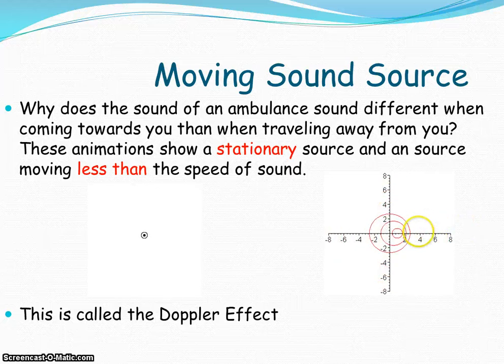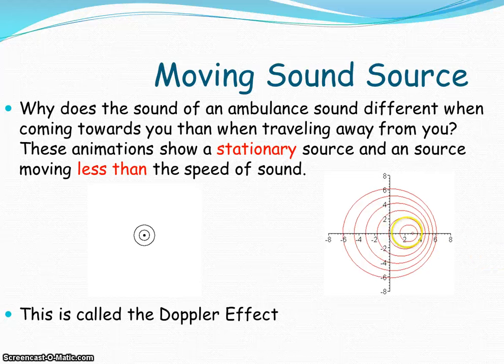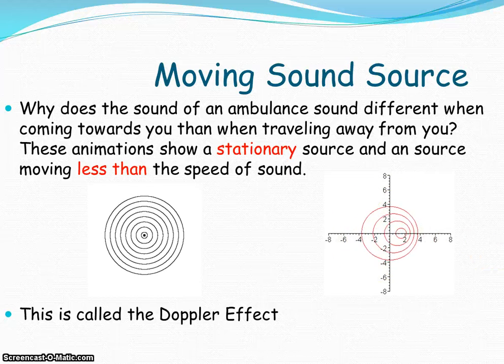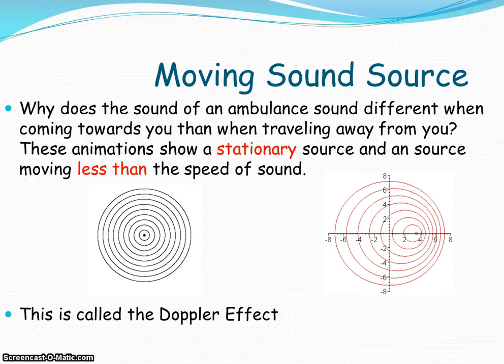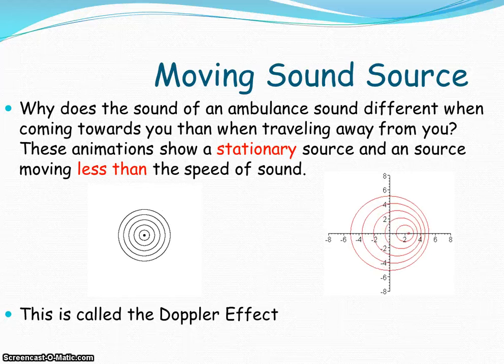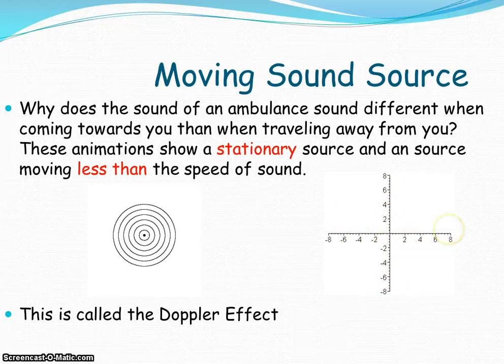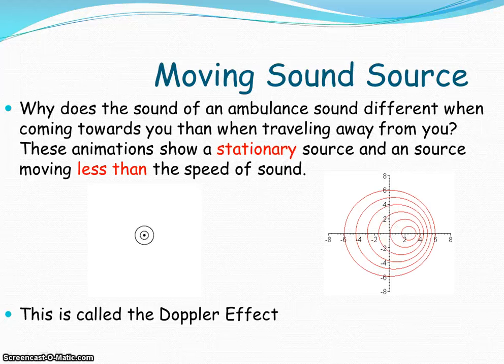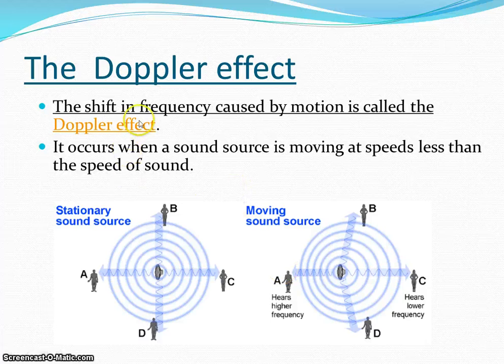So as it's coming towards us, it's a higher pitch, but then once it passes us, suppose we're standing at 2, it's a lower pitch as it goes away from us. You've probably heard this when things fly overhead or a car goes past you. It sounds like it's getting higher in pitch as it comes towards you and lower in pitch as it goes away from you. We call this the Doppler effect. Pretty simple. Here's another example of the Doppler effect. We define this specifically as the shift or change in frequency caused by motion. Right? We call that the Doppler effect.